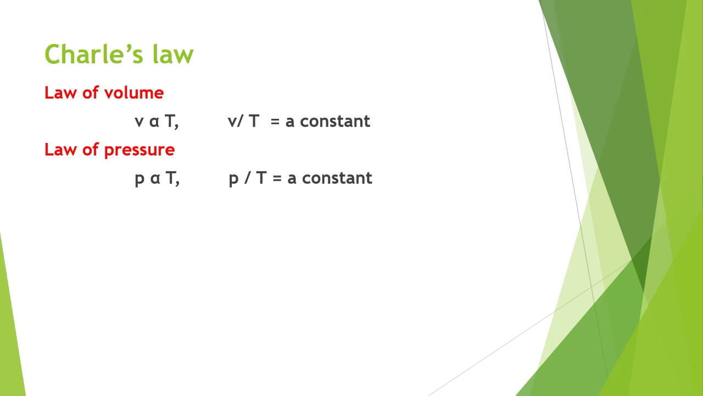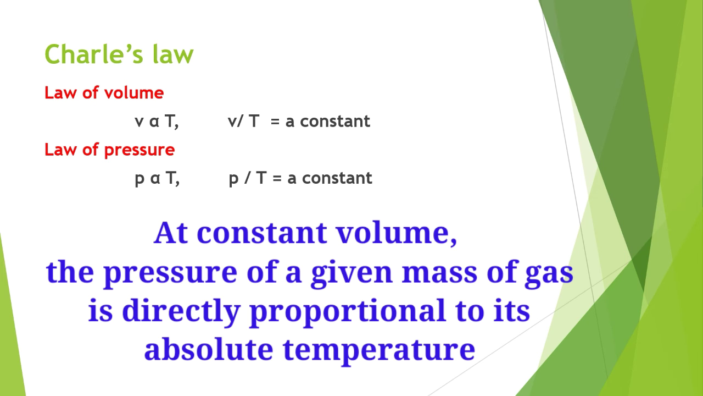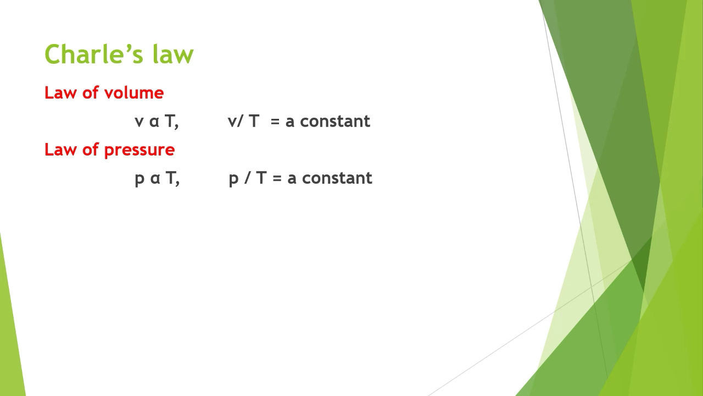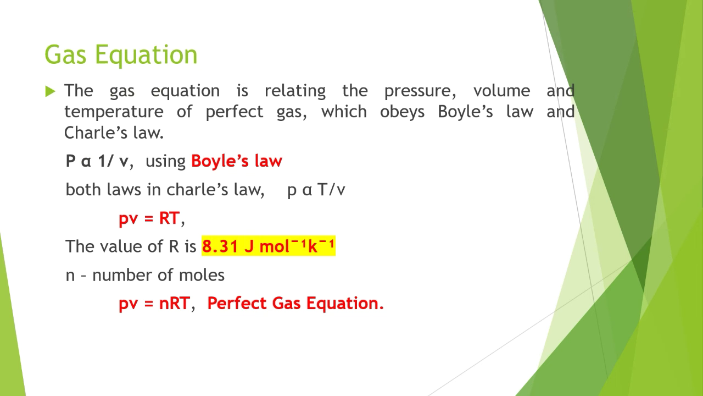And in the law of pressure, similarly we can say at constant volume, the pressure of a given mass of gas is directly proportional to its absolute temperature. Here also P is the pressure, T is the temperature. So we should remember this. Through this we can solve one gas equation. So this is a very familiar equation. Also it is a very simple equation.